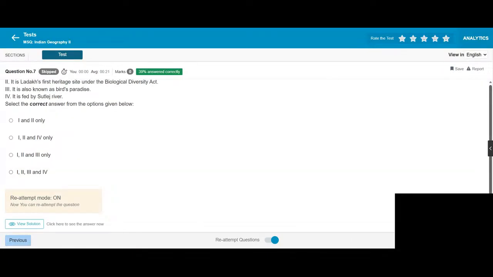Question 7. Which of the following statements is correct regarding Sela Lake? It is located in the Tibet side of the Bangladesh region. It is known as Bird's Paradise. It is filled by Satluj River.